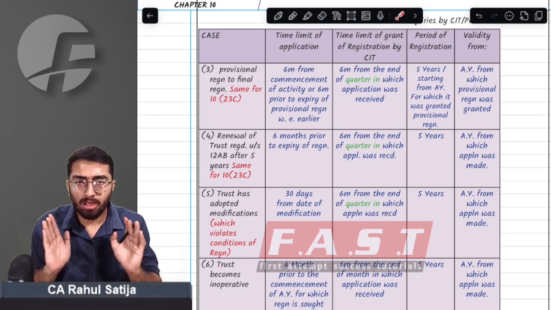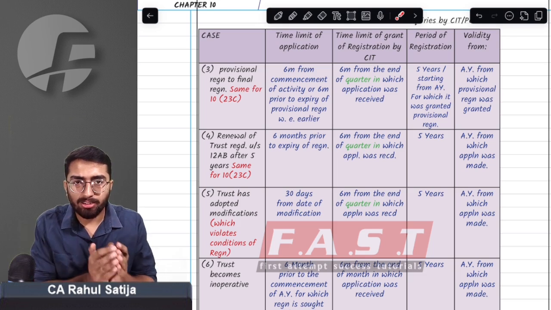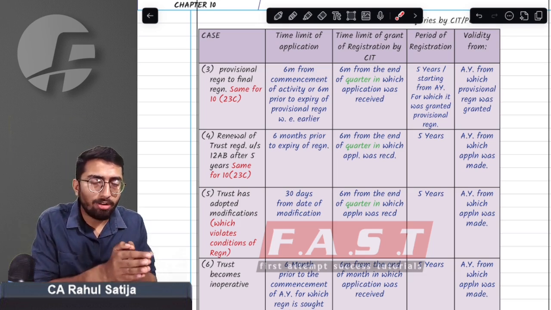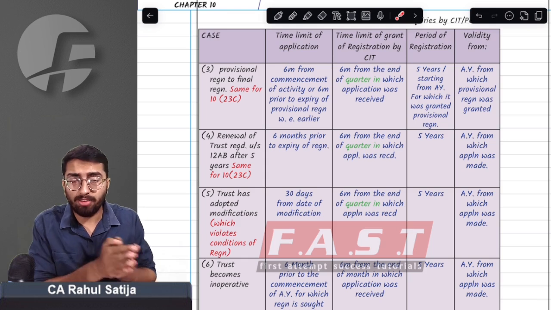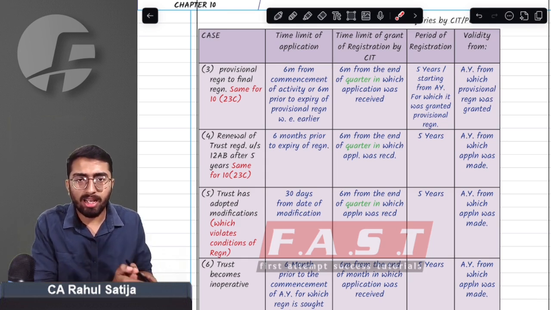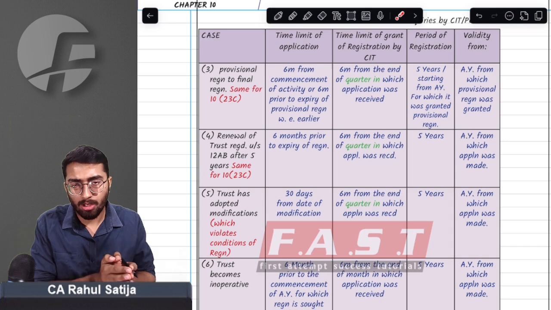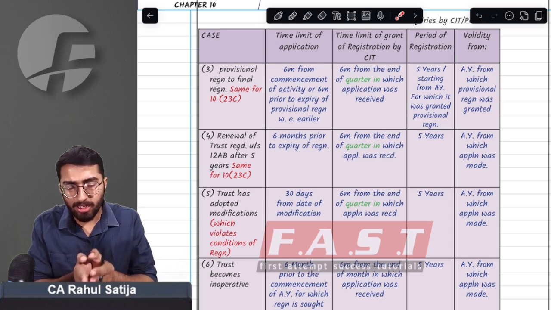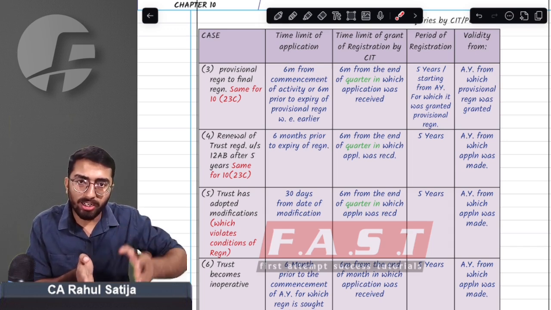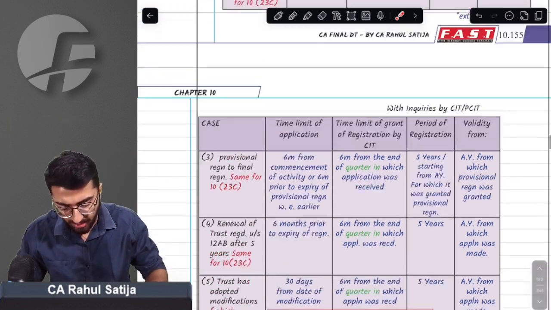Earlier they gave it within 6 months from the end of the month of application, but now month has been substituted by quarter. So whenever you make an application, let that quarter end, and from that quarter end you have to consider 6 months. Let us understand this with an example.